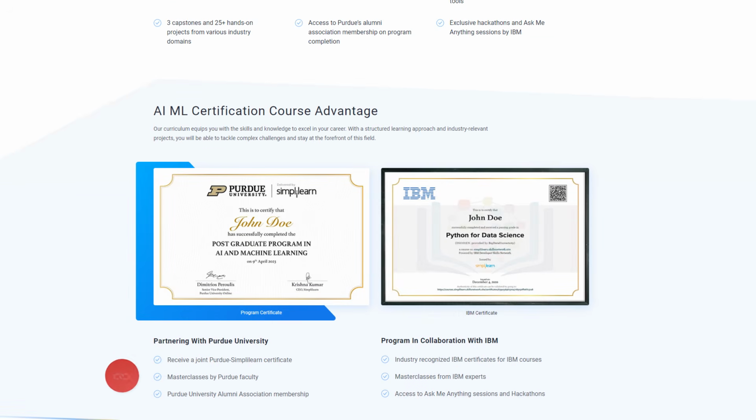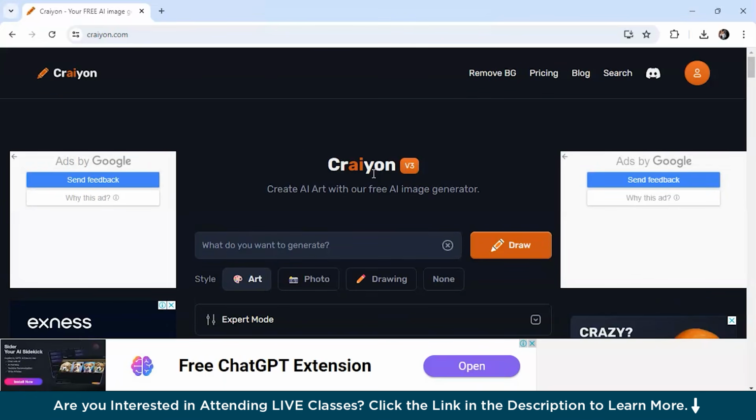So, let's get started. First up, we have Crayon.ai. If you're looking for a tool that lets you create images quickly and easily, Crayon AI is a great choice. One of the best things about Crayon AI is its simplicity. You don't need to sign up or log in to start generating images. You can just type your prompt here, choose a style, and you're good to go. Let me show you how we can do it.